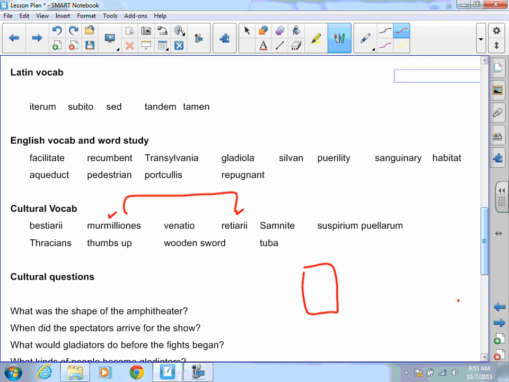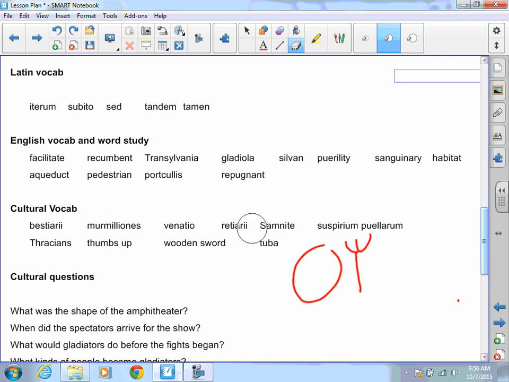Retiari are associated with fishermen. They'll have that trident, and they have a trident and a net. They don't have any other kind of armor really, except for on their shoulder. Venatio, that is the hunting of animals. That's where the bestiari would show their stuff, in that show where they're hunting animals.